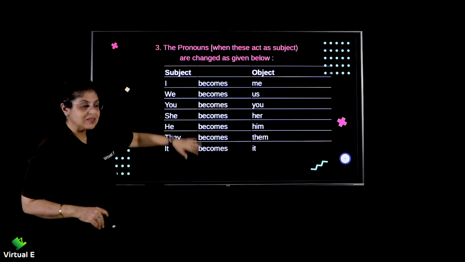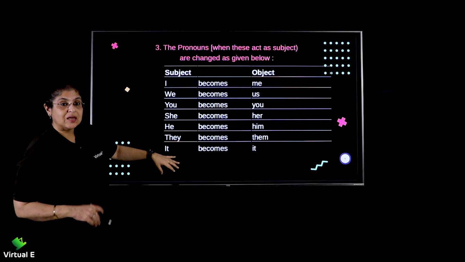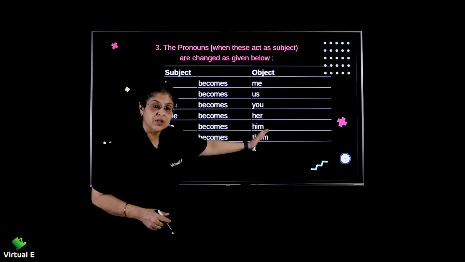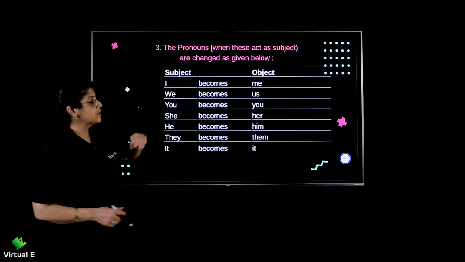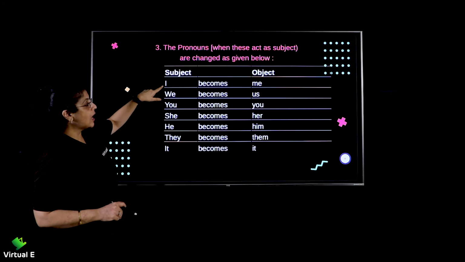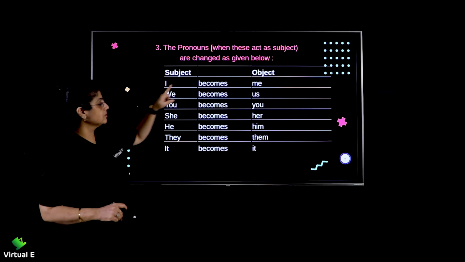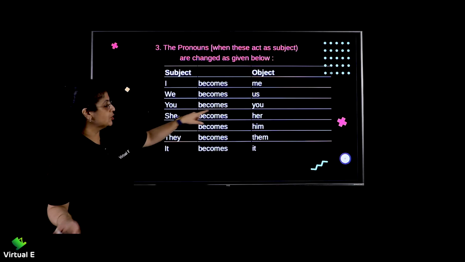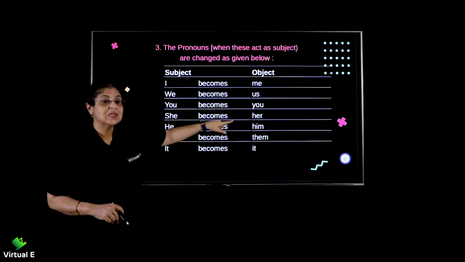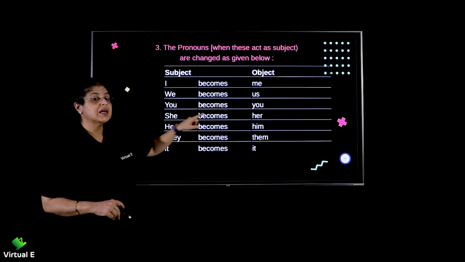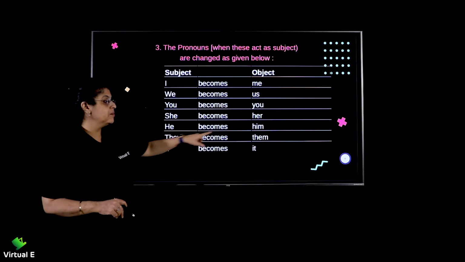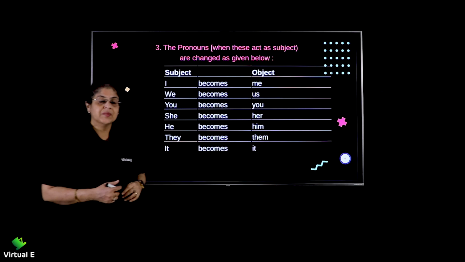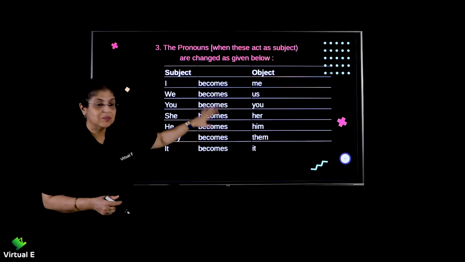The subject pronoun becomes the object pronoun. So likewise, if any of these pronouns are there in the beginning of your sentence, they will change to the respective object pronouns. I becomes me. We becomes us. You remains you. She becomes her, he becomes him, they becomes them, and it remains it, obviously. So you have to remember these changes.